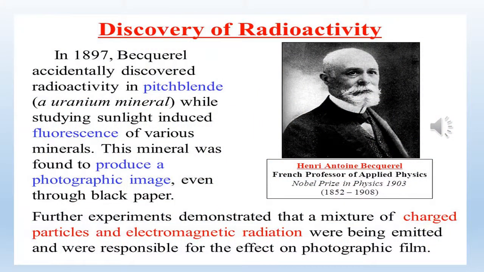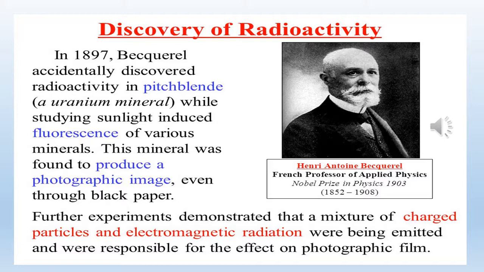Next topic is the discovery of radioactivity. Henri Becquerel discovered radioactivity. He is a French physicist, and it was discovered in the year 1897. But his research was started in the year 1896. So let us start with this research.